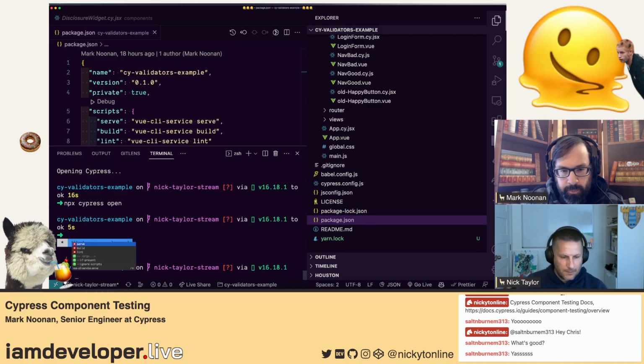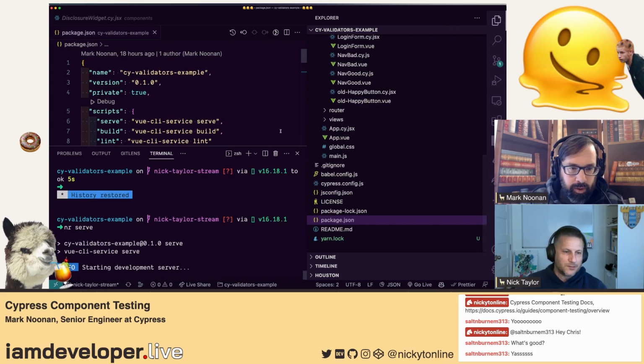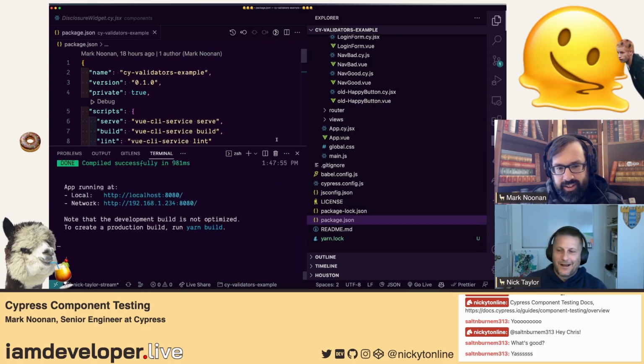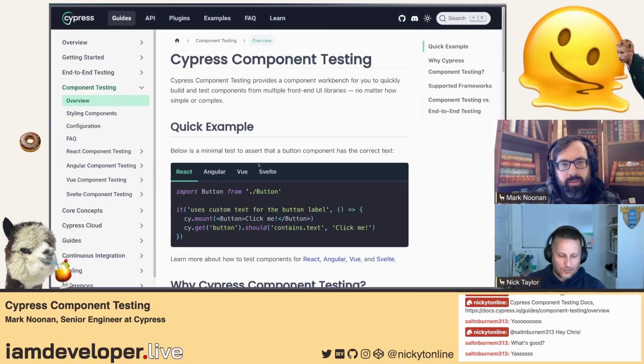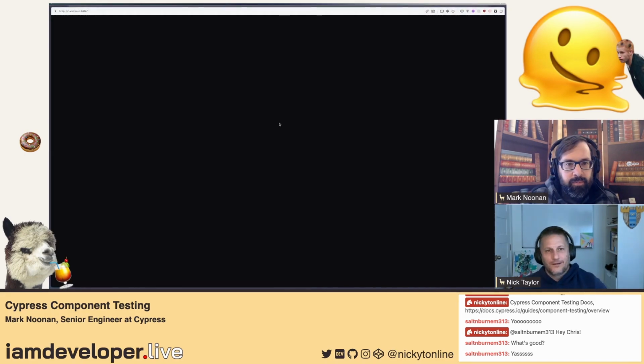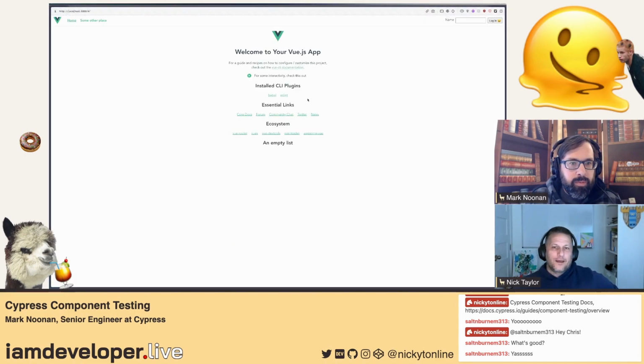Yep. nr is just my alias for npm run. That's me just being lazy. Nice. I'm so lazy that my yarn command is just the letter y. That's good. Okay, cool. Let's copy that. I have a few windows open, so I just want to make sure it opens in the right one.